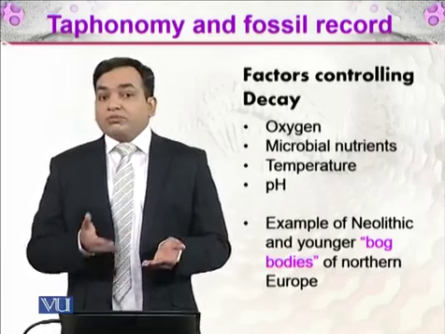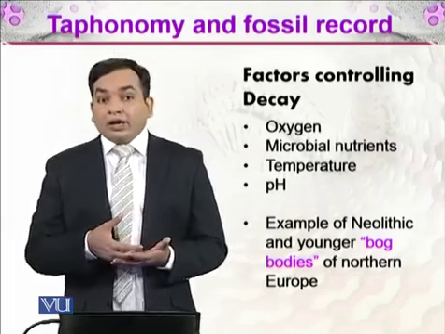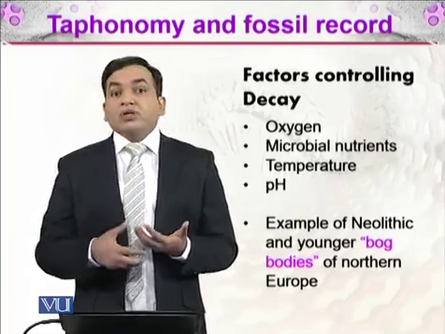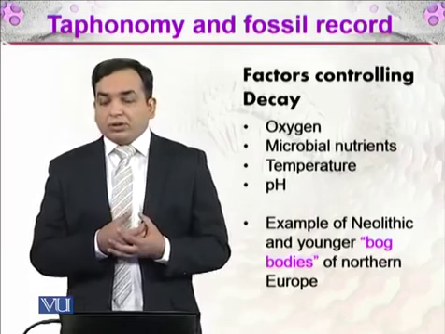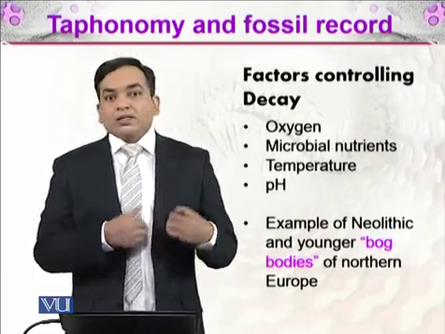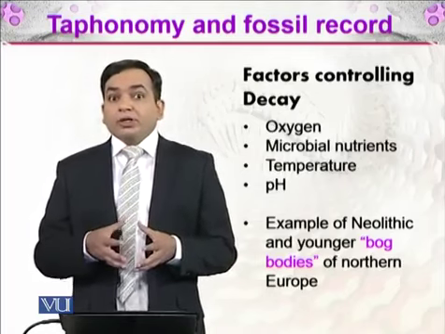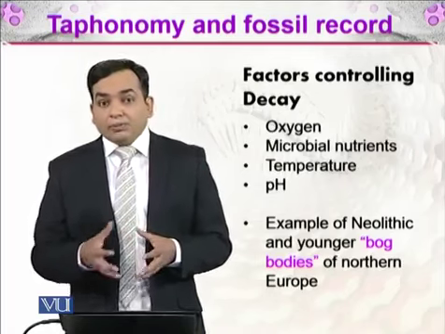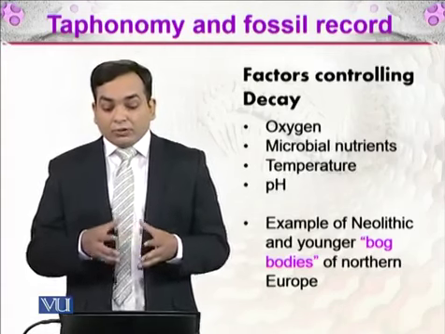So oxygen: if there are anaerobic conditions, the anaerobic organisms will thrive in that, and they will be decaying that particular piece of carcass. And microbial nutrients: if there are microbial nutrients, then they will be able to decompose that particular carcass.